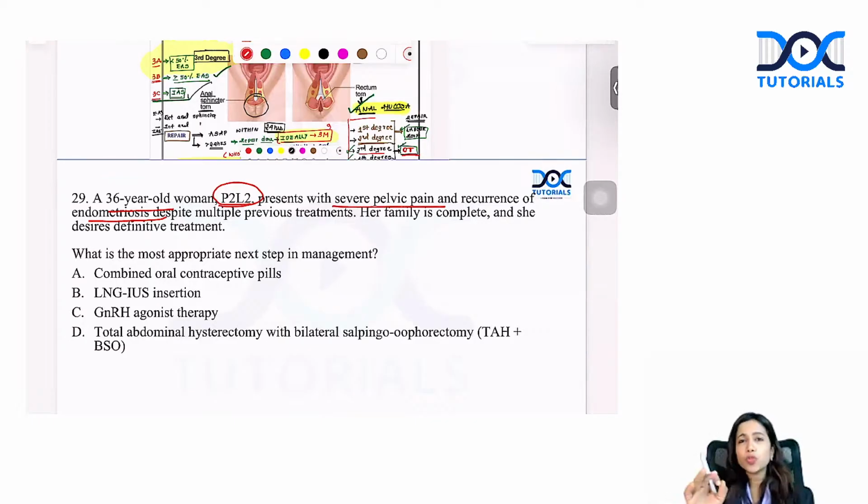You know, the most common symptom of endometriosis is pain. Patient complains of pain such as dysmenorrhea, dyspareunia, chronic pelvic pain, followed by infertility and even an adnexal mass. So this patient's family is already completed and she wants definitive management. What is the most appropriate management for this patient?